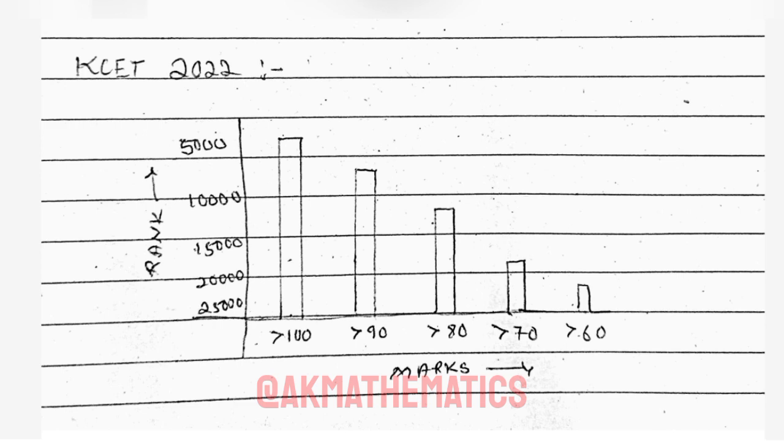Now, let's discuss some key observations from the data. In KCET, the total marks obtainable is 180, with each subject carrying 60 marks. Looking at the plot, we can see that most students scoring above 100 marks secured a rank below 5000. Students who scored between 90 to 100 marks usually obtained ranks ranging from 5000 to 10,000, and those who scored between 80 and 90 marks typically got ranks between 10,000 and 15,000. Beyond that, students with marks below 80 had ranks beyond 15,000.